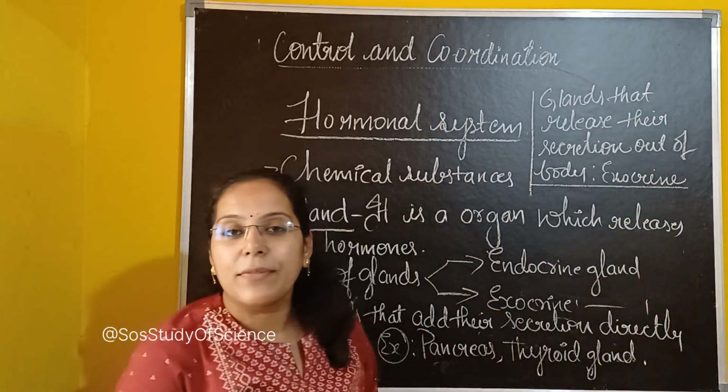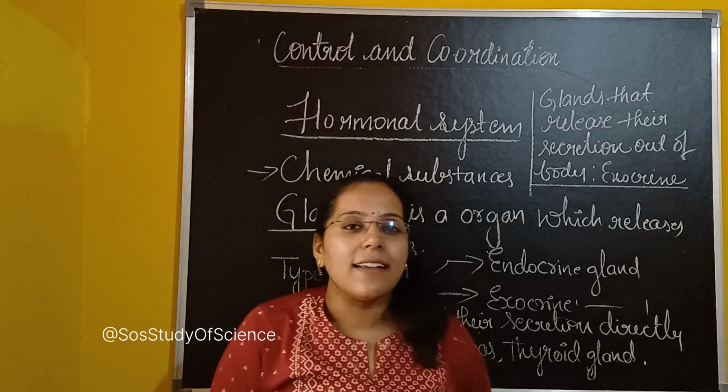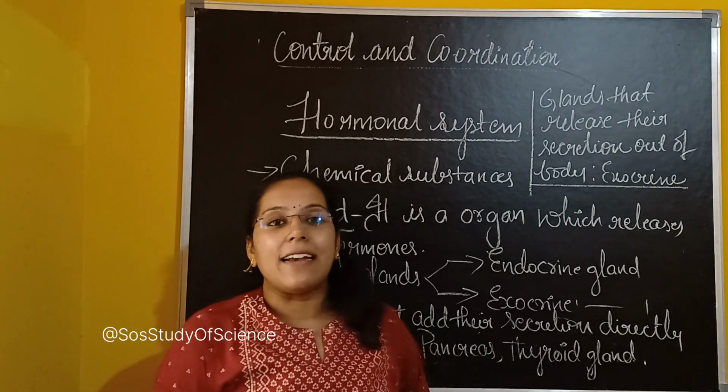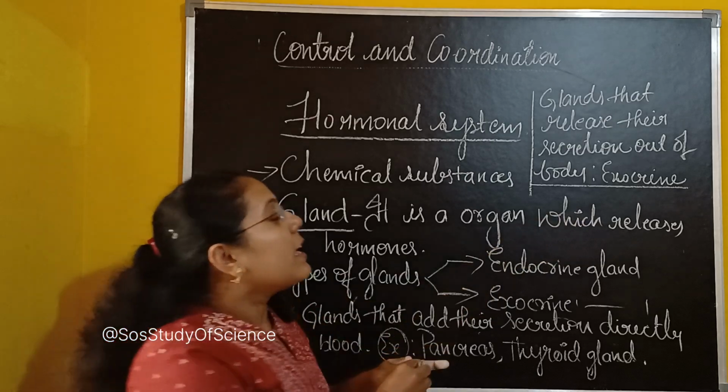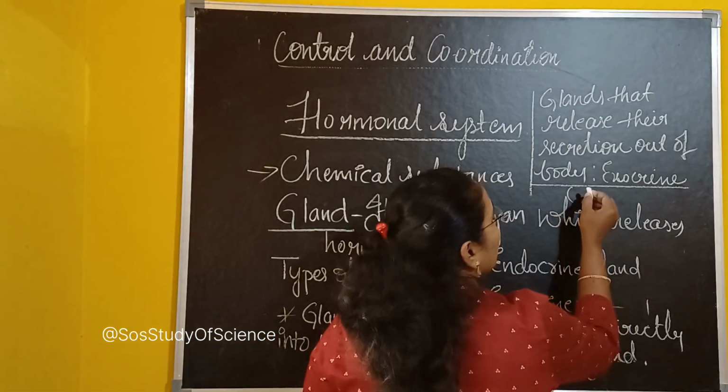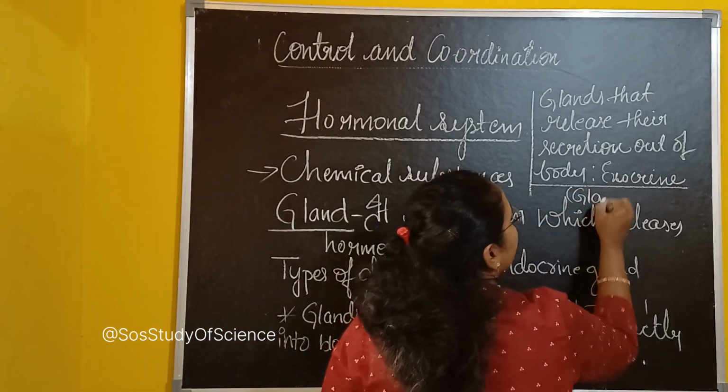Examples for exocrine glands: we can take sweat glands. We also call these glands by another name. These exocrine glands are also called glands with ducts.